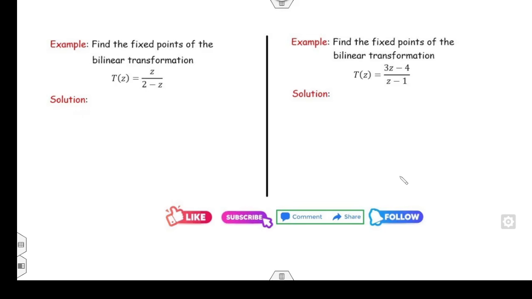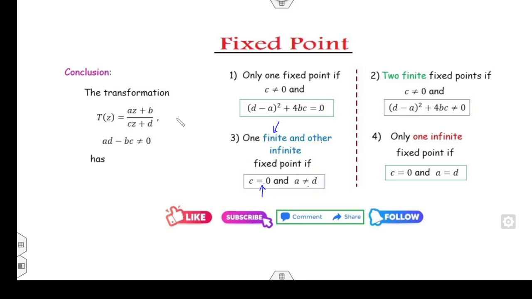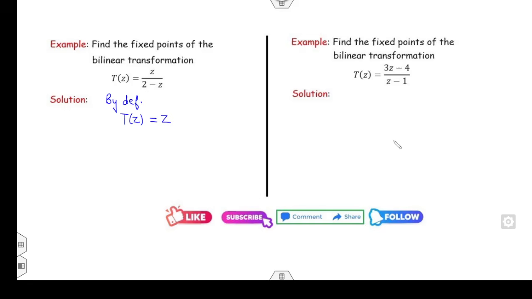Now look at the numerical examples. Find the fixed points of the bilinear transformations. What is the definition of a fixed point? By definition, T(z) is equal to z. There is no need to remember these four formulas. It is not an easy target to remember them all. So how can you find the fixed point? I can start with the definition. I can substitute the value: z(2 minus z) is equal to z. Can you solve this?